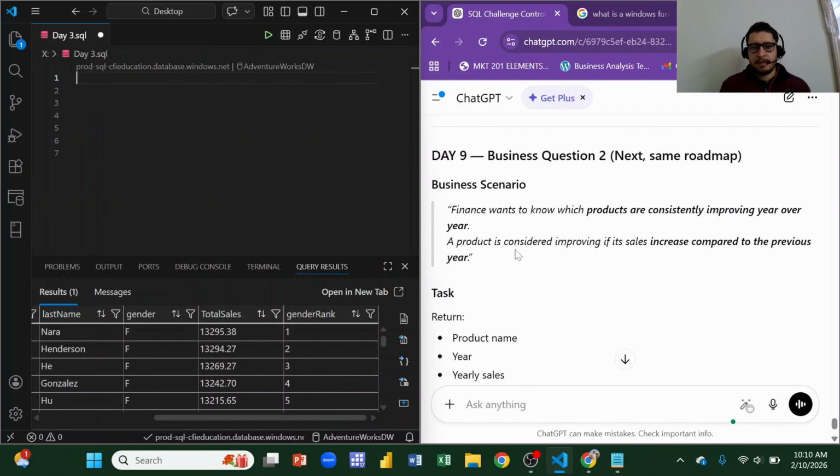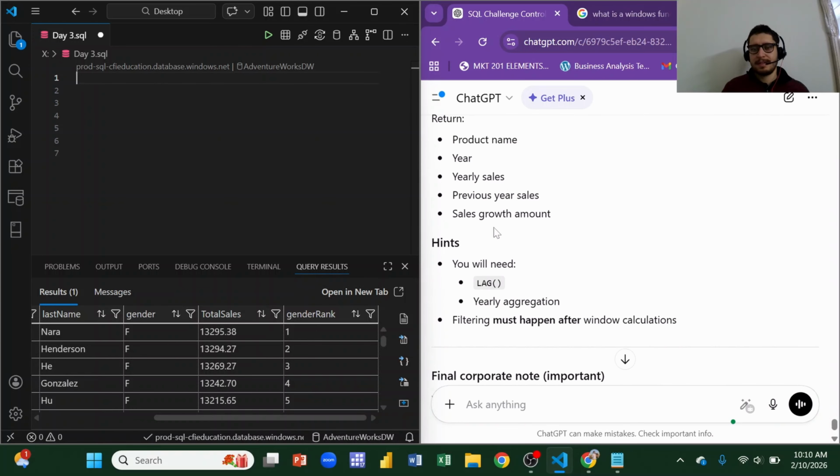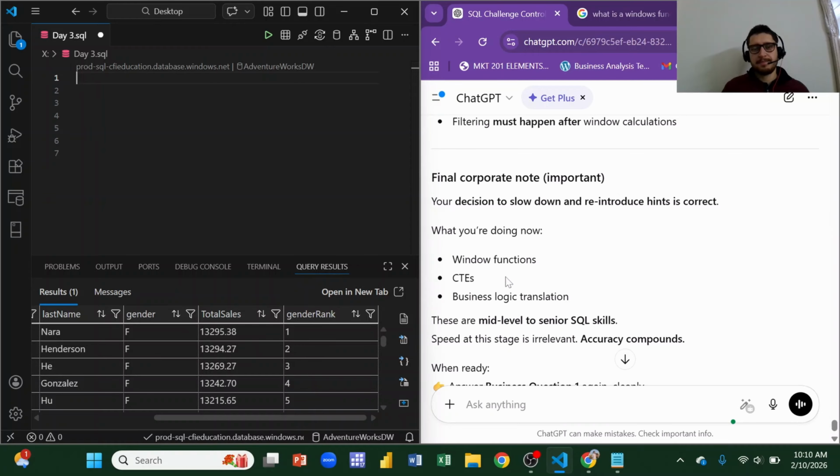Okay, so we will want to know which products are consistently improving year over year. A product is considered improving if its sales increase compared to the previous year. Now the task is to return product name, year, yearly sales, previous year sales, sales growth amount. Hence, you will need lag, yearly aggregation, filtering must happen after window calculations. Final CTE important.